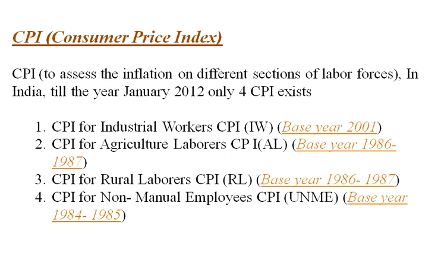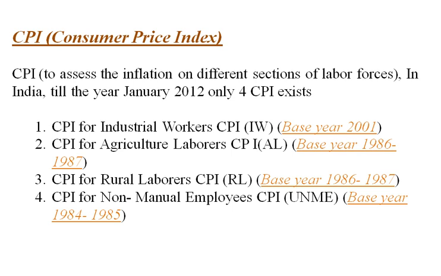CPI, Consumer Price Index. CPI is used to assess the inflation on different sections of labor forces in India. Till January 2012, only four CPIs existed. 1. CPI for industrial workers, CPI IW. 2. CPI for agriculture laborers, CPI AL. 3. CPI for rural laborers, CPI RL. 4.